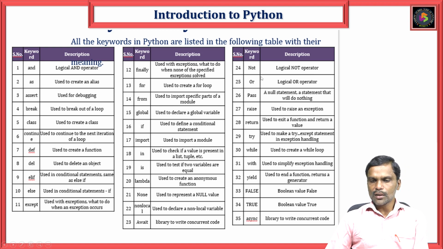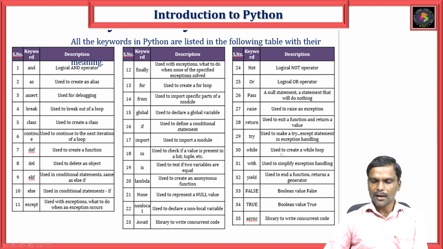Not and or: these are also logical operators like and. Pass. Pass is also another statement like break and continue. Raise, to raise an exception, we are using this. Return, used to exit the function and return a value. Try, used for the try-except statement in exception handling. This is related to OOPS concepts. While is used to create the while loop. Like for, while, if else, these are the control statements.